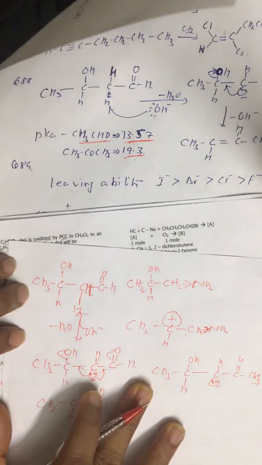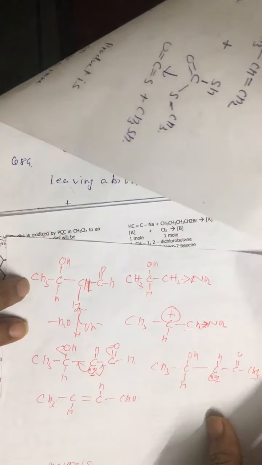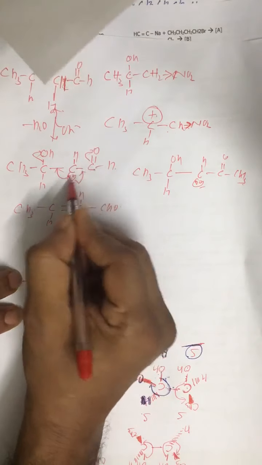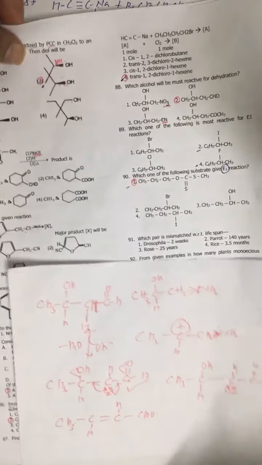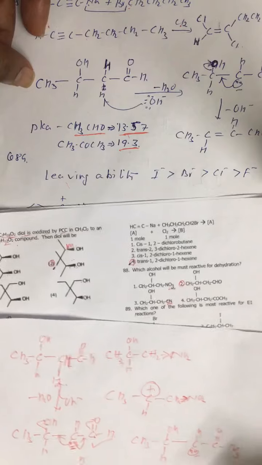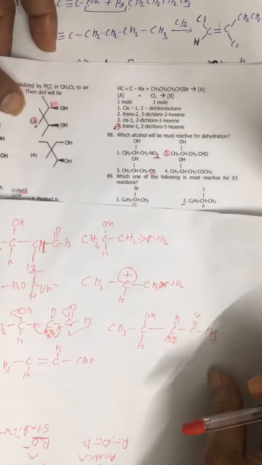Means acetaldehyde is more acidic. That means the possibility of removal of hydrogen as H positive is more in case of aldehyde. That is why I opted this option. We were discussing 88. So the correct answer is basically the second option, I'm sorry.